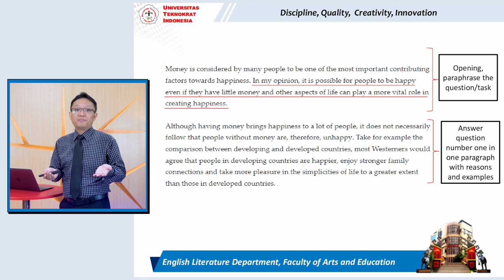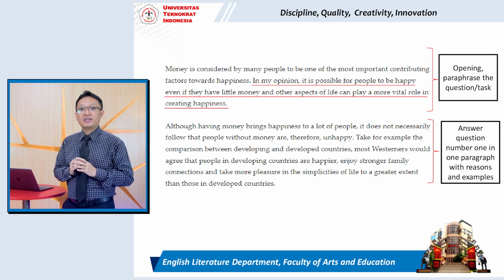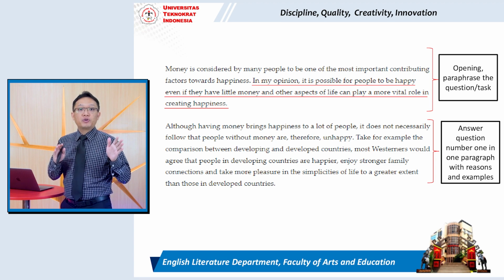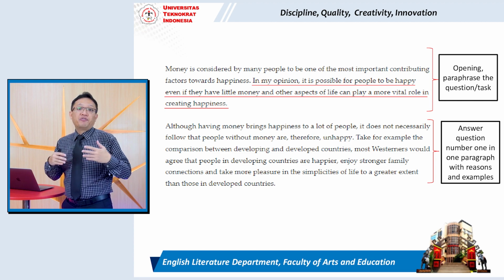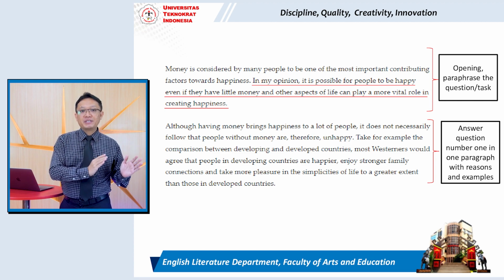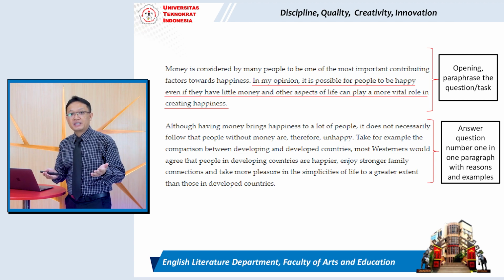Although having money brings happiness to a lot of people, it does not necessarily follow that people without money are, therefore, unhappy. Take, for example, the comparison between developing and developed countries.